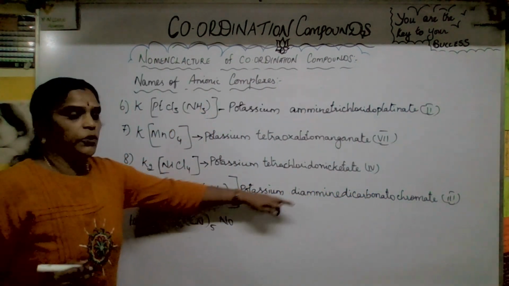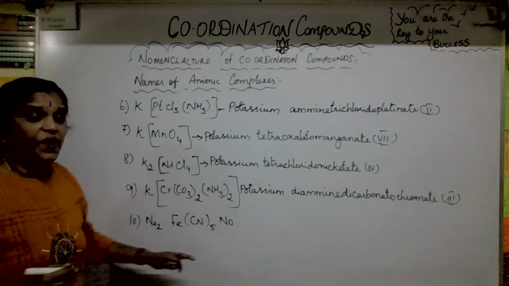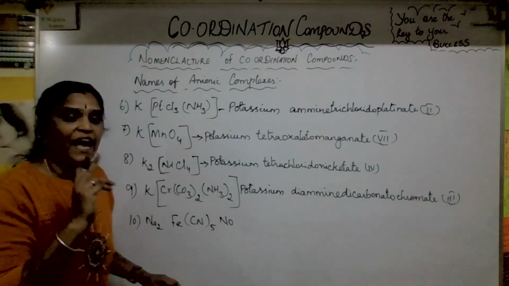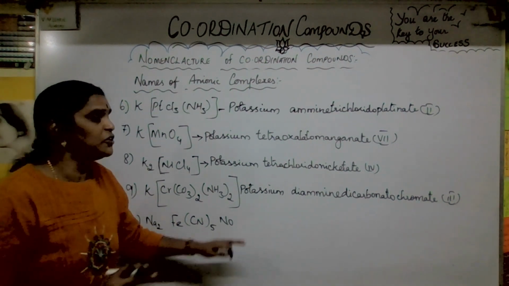Okay, now I think you got a clear idea about it. Last one, can you do it on your own? Just pause the video and write it, then check whether it is correct or not.